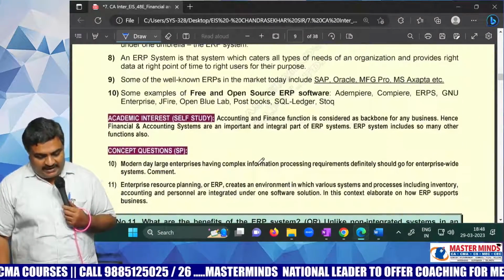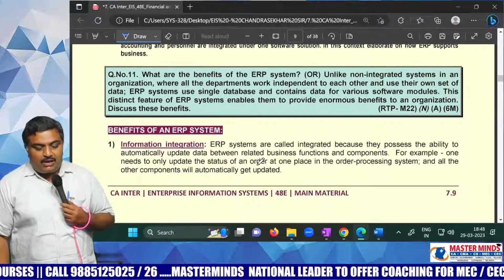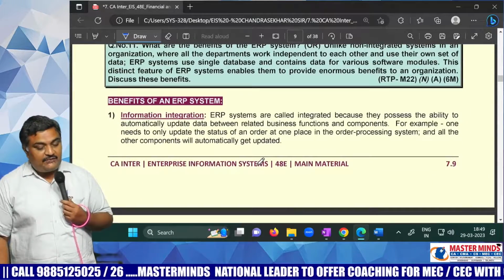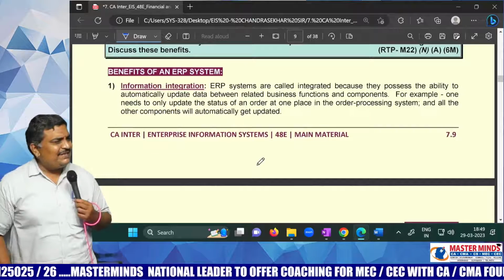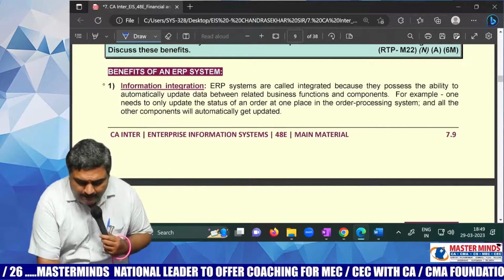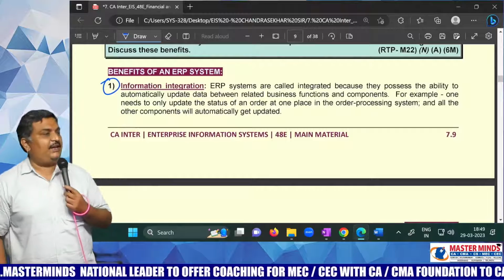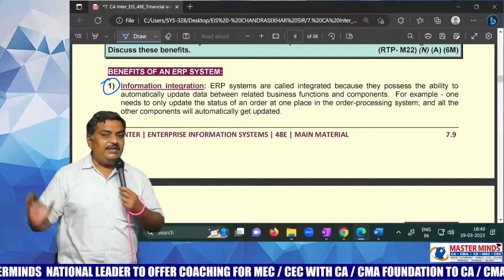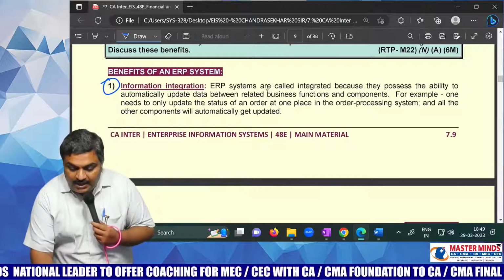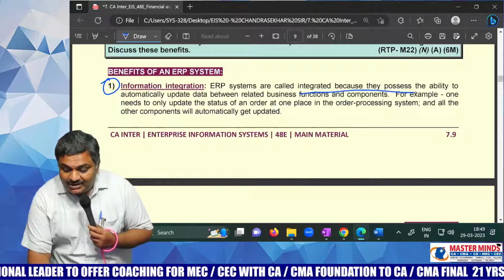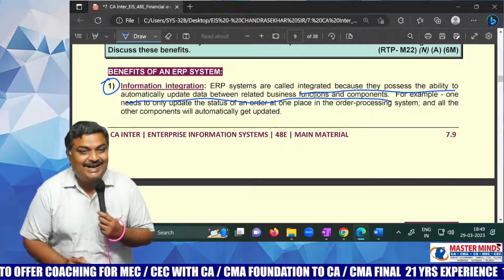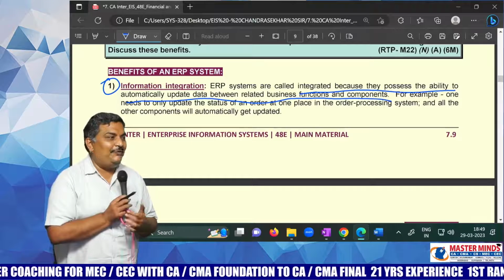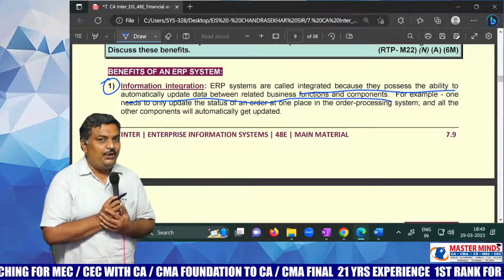Now the question is, what are the advantages or benefits if a company uses ERP software? The first, biggest and most important benefit is information integration. What is that? ERP systems are called integrated because they possess the ability to automatically update data between related business functions and components. If you are using non-integrated software, what will you do?